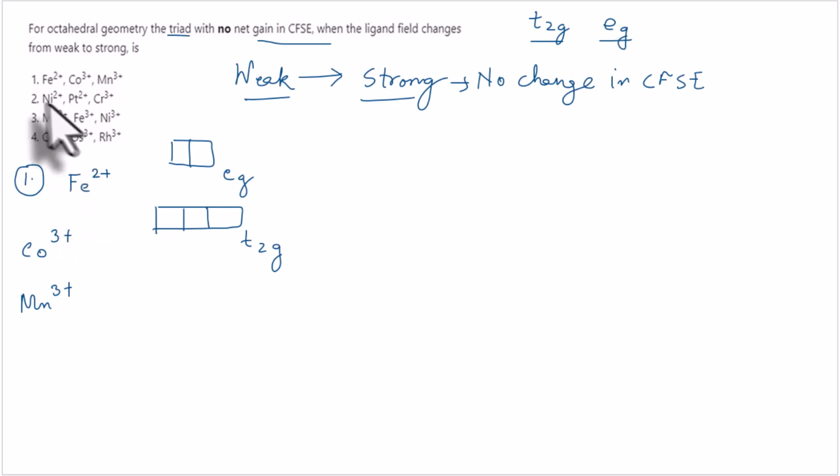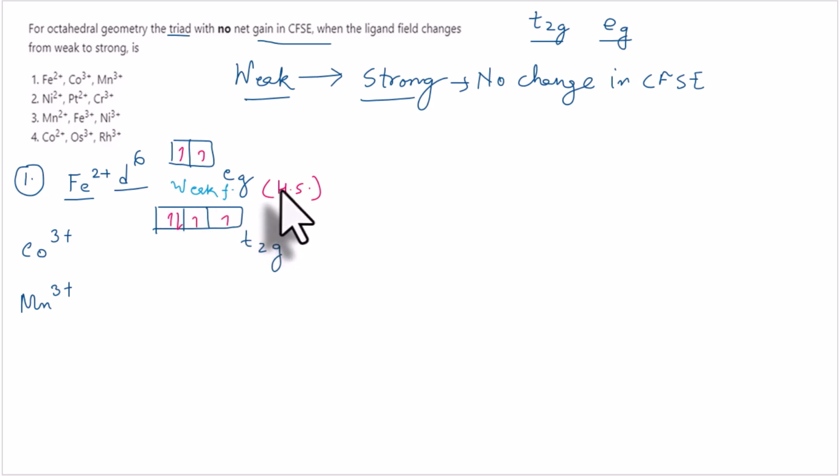Okay, so now let's check the first triad, which consists of Fe2+, Co3+ and Mn3+. Starting with Fe2+. Fe2+ means we have a d6 configuration. Now first we check for the weak field. Weak field ligands: the electrons will be arranged singly first as high spin. Singly occupied 1, 2, 3, 4, 5 and then pairing here in the t2g. That is the weak field.